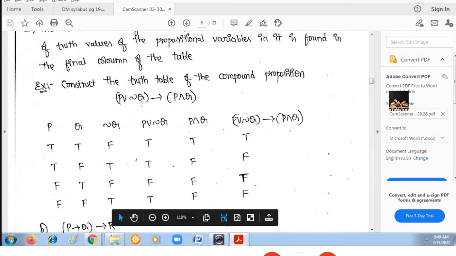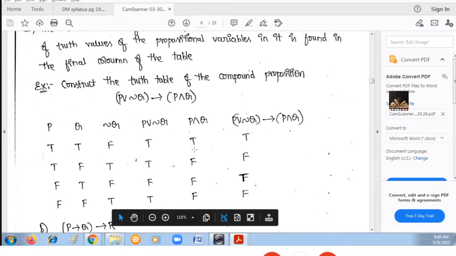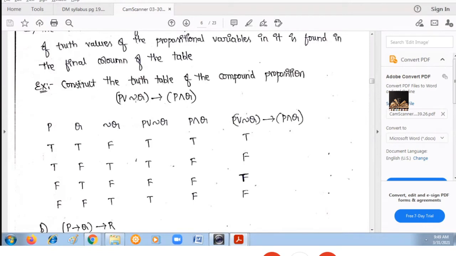Next, what is the next given compound proposition? P or negation Q implies P and Q. That means apply a conditional statement between this column and this column. Right? So what is the conditional statement truth value? The first one is your hypothesis, the last one is your conclusion. Only if the conclusion is false, then the result is false. In all other cases, the result is true.